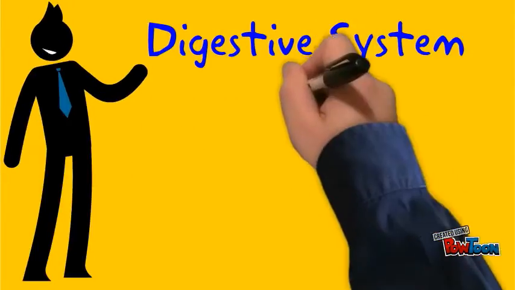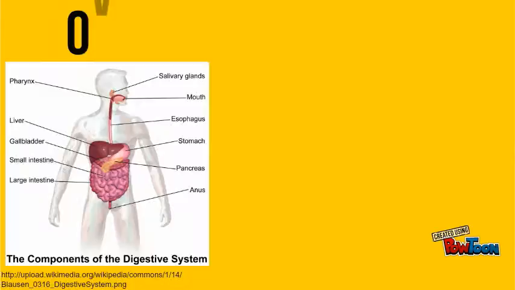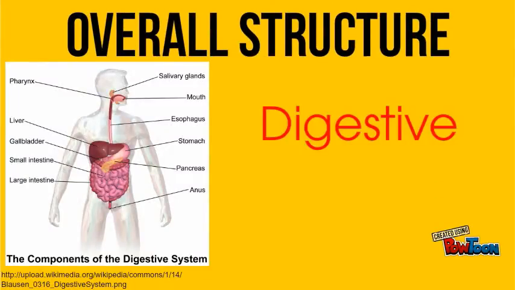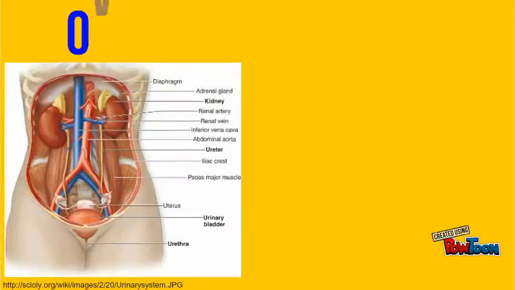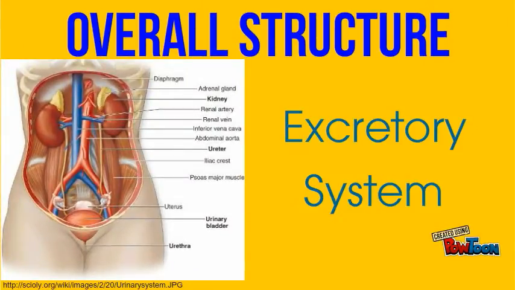The digestive system, and the excretory system. So that is the overall structure for the digestive system that starts from the mouth to the anus. And that is the overall structure for the excretory system that contains four main organs.